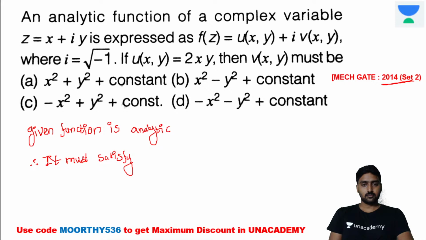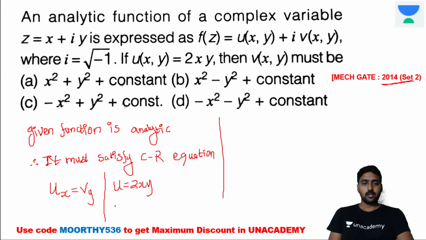The CR equation is called the Cauchy-Riemann equation. It must satisfy the CR equation. And what about the CR equation? It's ux is equal to vy. And what will be the value of u? Here they are giving u is equal to 2xy, and if you differentiate, ux is equal to vy is equal to 2y, right?